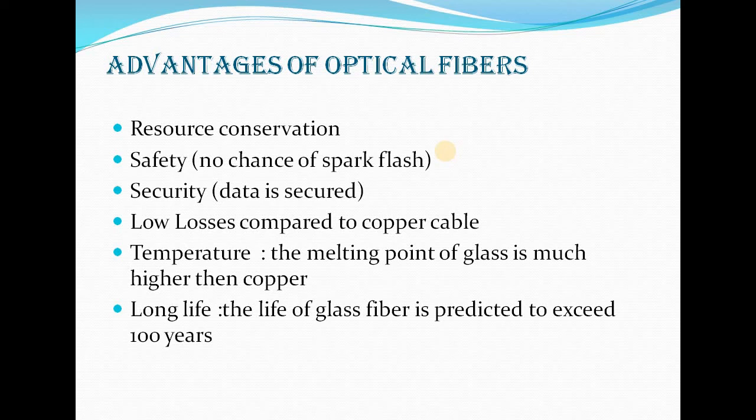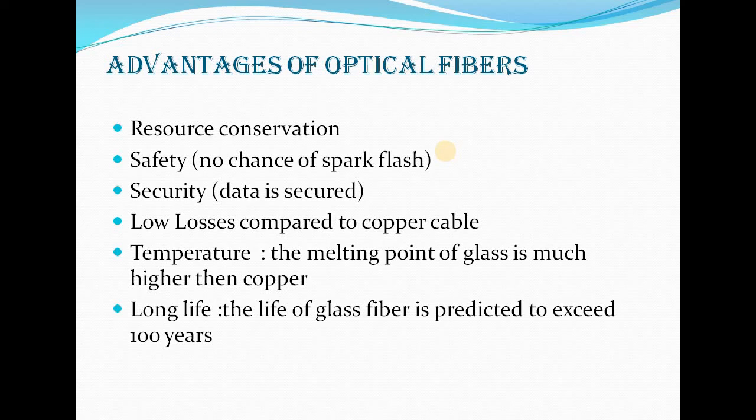And safety: before 1840, or before the discovery of optical fibers, we were using copper wires, where the current can produce a spark flash and a short circuit can take place. Whereas in optical fibers there is no chance of spark flash, so there is high safety. And security: the data is secured, there is no problem of security, and unauthorized persons cannot access your data.